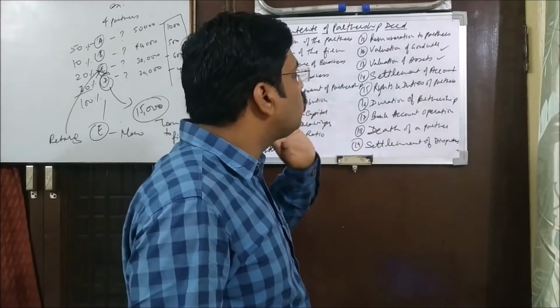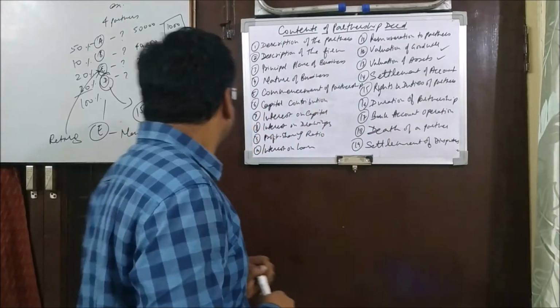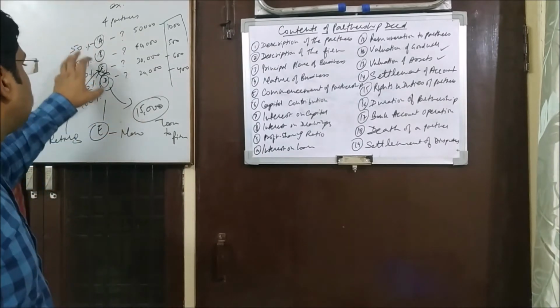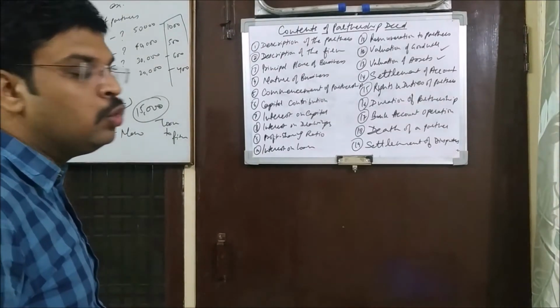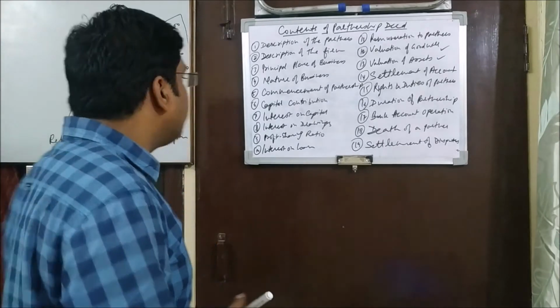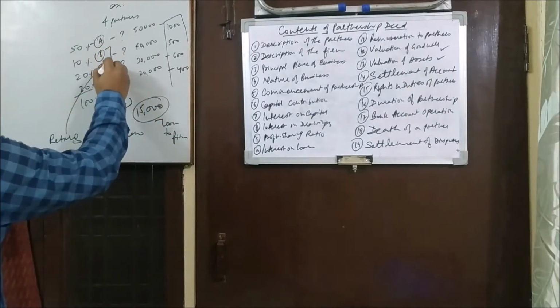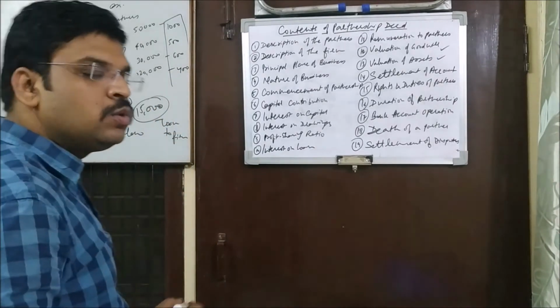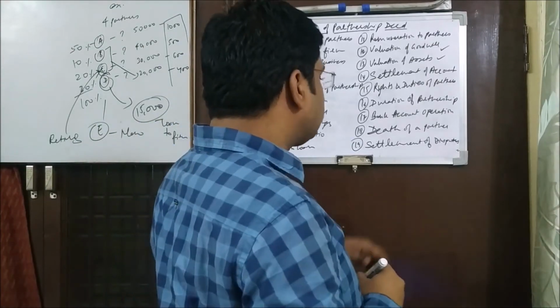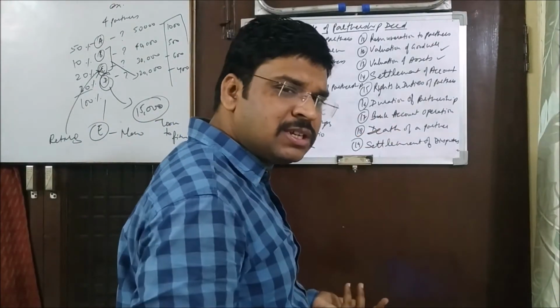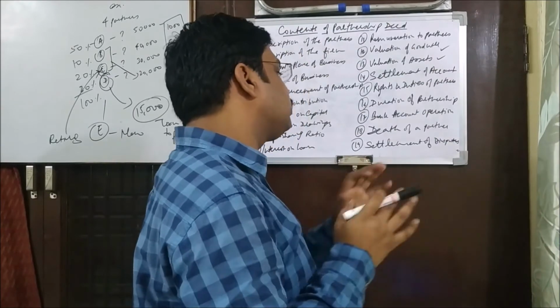Now bank account operation. Like I told you, there are 4 partners, then who will be operating the account, who will be signing the cheques? Maybe it is possible that these 2 have been decided, then these 2 will operate the account and do the signature. So it has to be mentioned here, whether a single person is there, or all 4 are doing that.